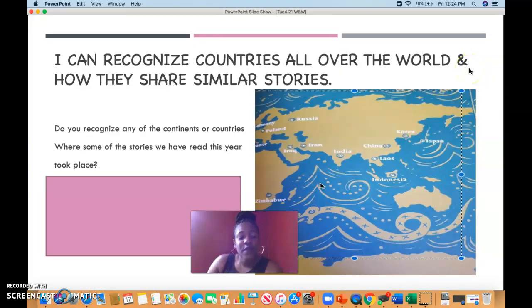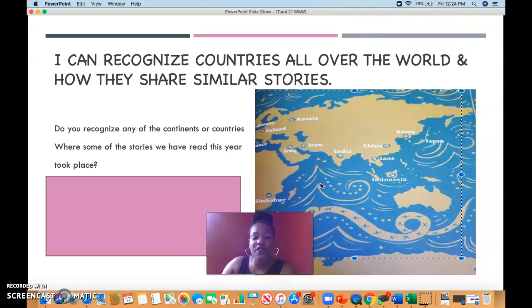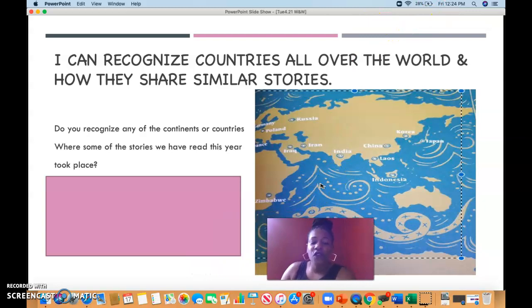Now, in the beginning of the book, you saw a map. And so we know that we can recognize countries all over the world and how they share similar stories. Boys and girls, we've read many books before we actually ended our Module 3. And we know that books come from many places from around the world. We especially learned that in Module 1, where we learned how people get books from around the world. So can you think of any stories that we've read this year and where they have maybe taken place?